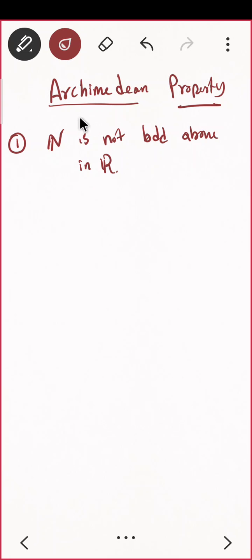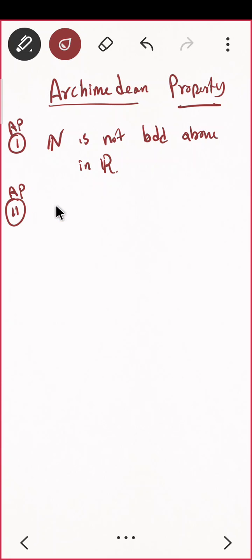then also. So there are two statements for Archimedean property. You can say both are Archimedean property, both are equivalent actually. First one is natural number is not bounded above in R. Whenever somebody asks what is the Archimedean property, you can say natural number is not bounded above in R. This is the Archimedean property. And second, both are same, both are equivalent. Or I should say Archimedean property 1, Archimedean property 2, something like that.